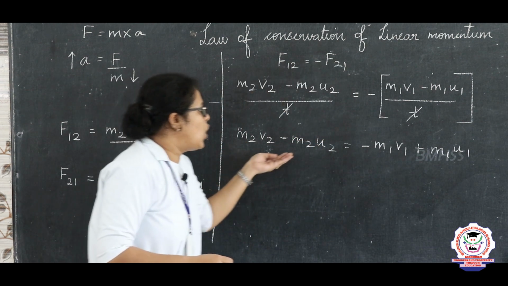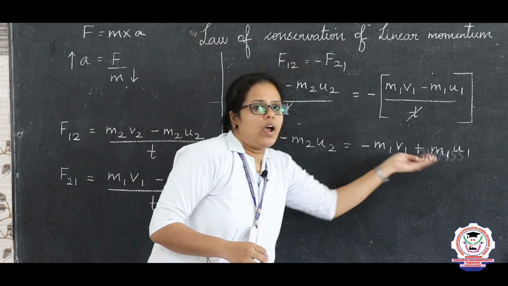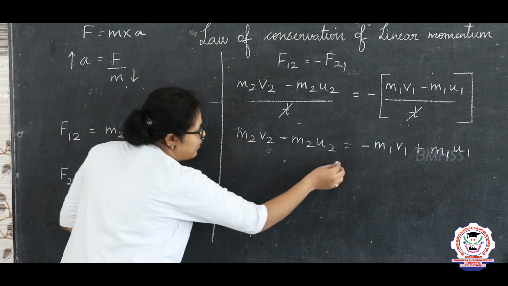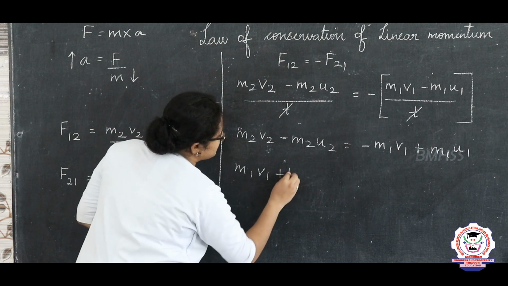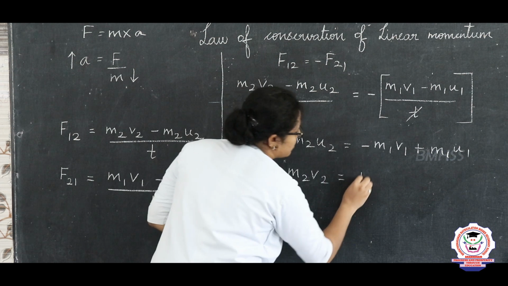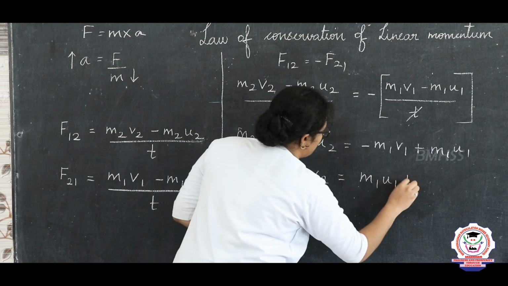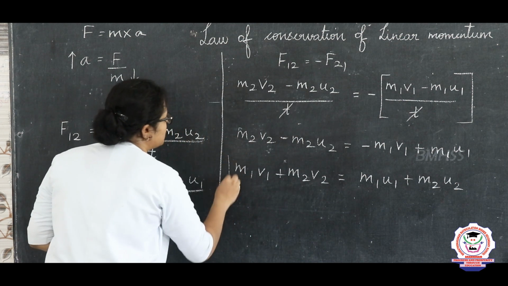When I take all the u and v on the same side, I get m1 v1 plus m2 v2 is equal to m1 u1 plus m2 u2.